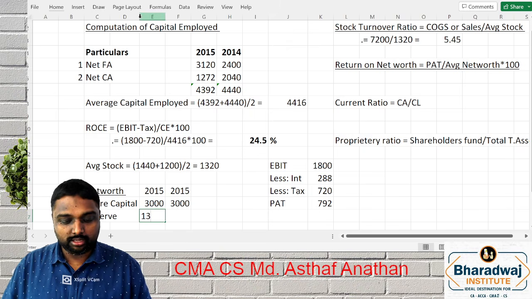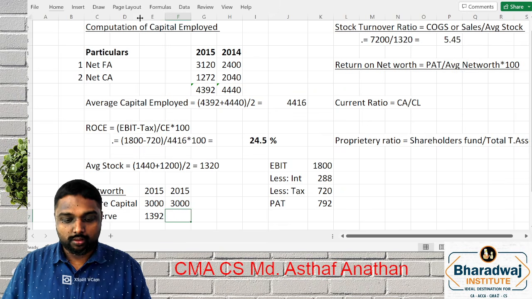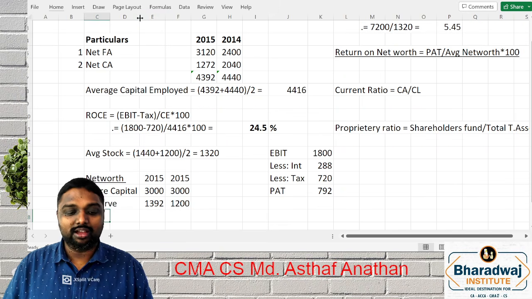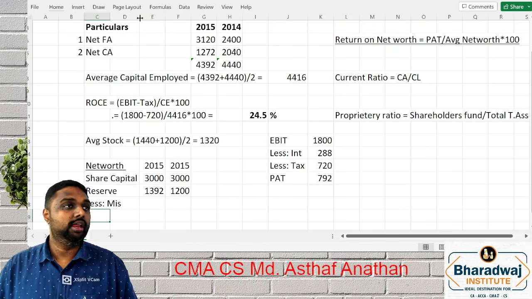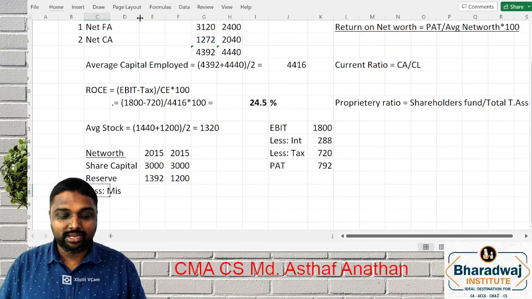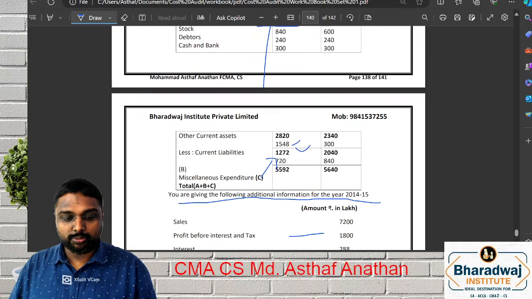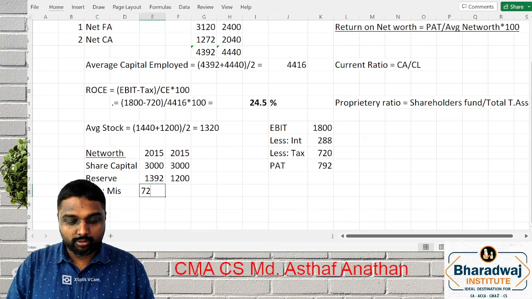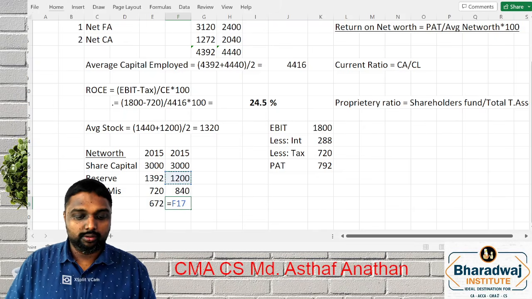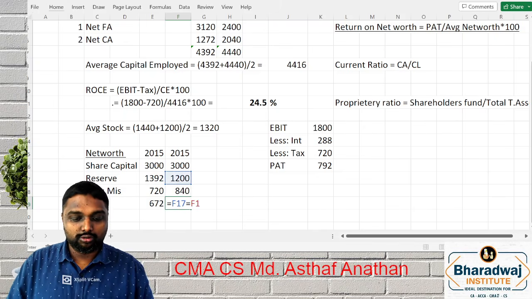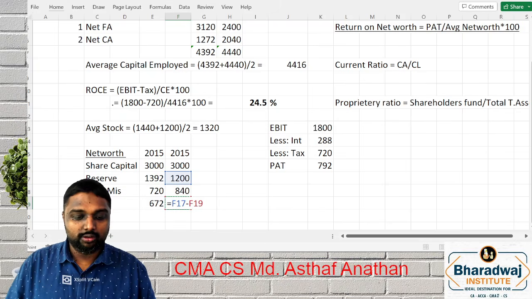Reserve 1392, 1211. Just like our last question, we have to reduce the miscellaneous expenditure. What is the miscellaneous expenditure? 720, 840. If you reduce the same, you will get the number. We have to take the average. How will you take the average?